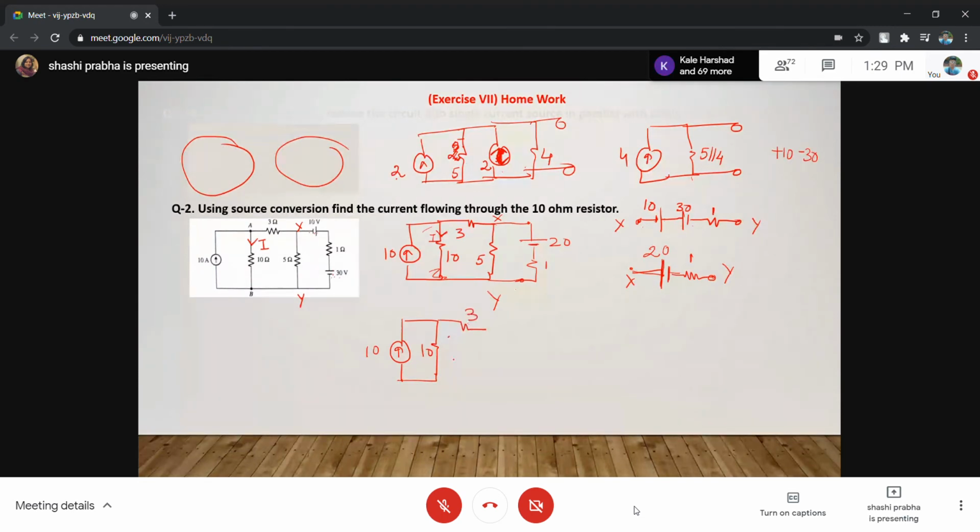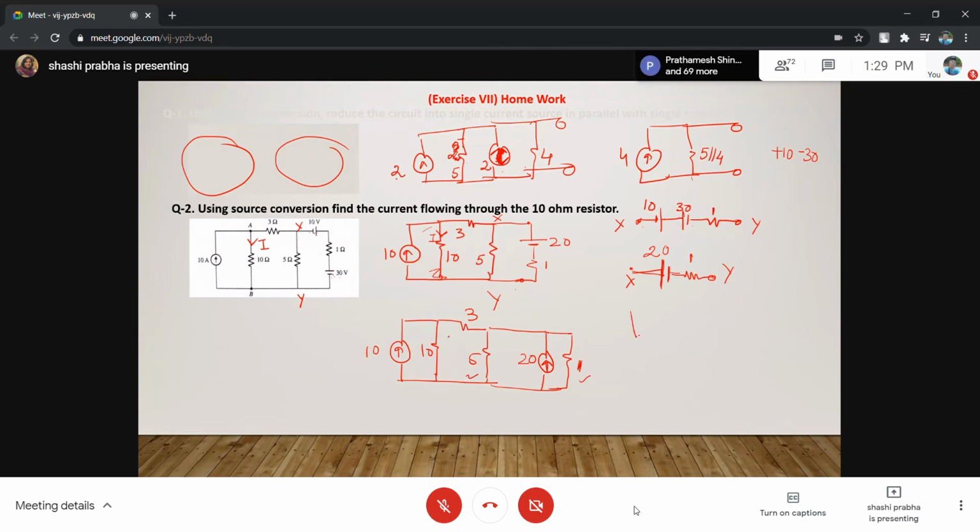This is 3 and this is 5, and we are going to convert this into a current source of 20 upon 1. Upward positive, 20 upon 1. This is 20, right? And this will be 1. Now the advantage is this 5 and 1 can be taken together.